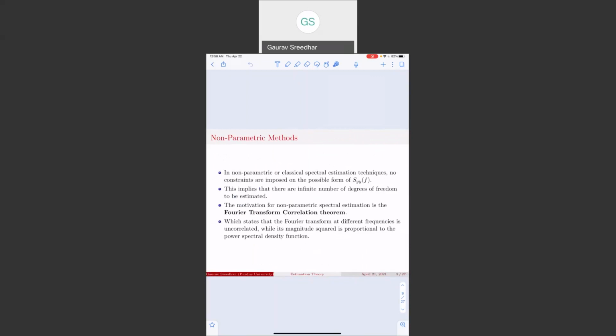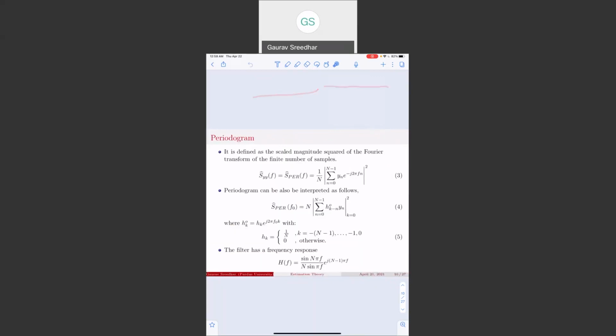Let's look at the non-parametric spectral estimation techniques, in which no constraints are imposed on the possible form of the power spectral density. The motivation for non-parametric spectral estimation is the Fourier transform correlation theorem that we saw in the previous slide, which states that the Fourier transform at different frequencies are uncorrelated, while its magnitude squared is proportional to the power spectral density function. So let's look at the periodogram, which is a non-parametric spectral estimation technique,